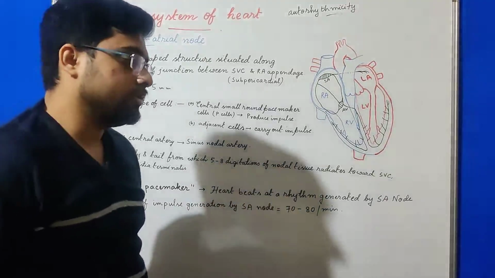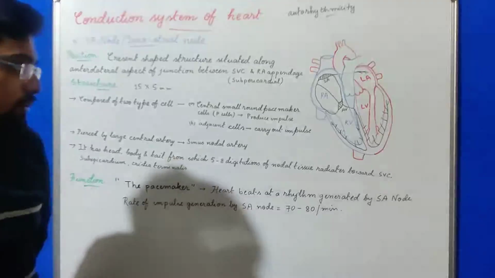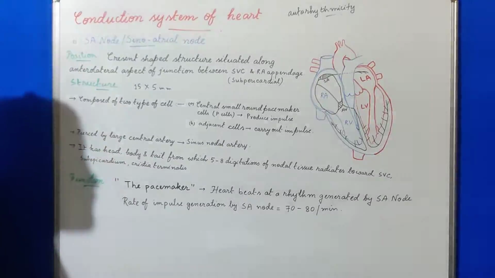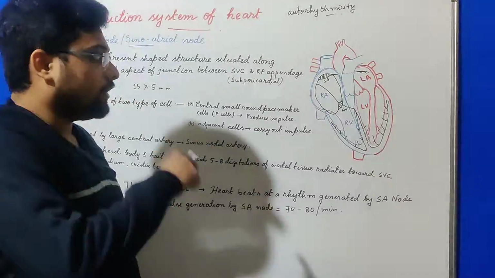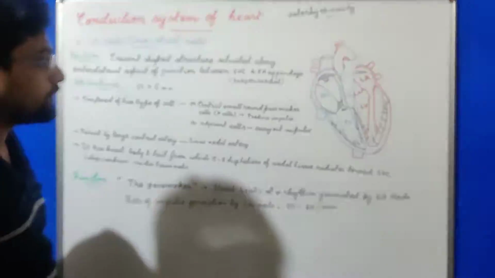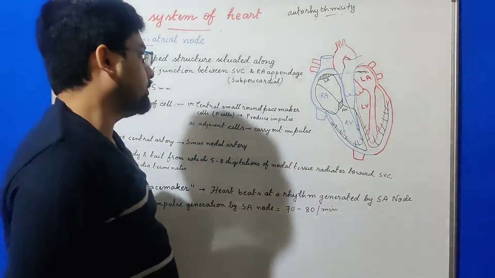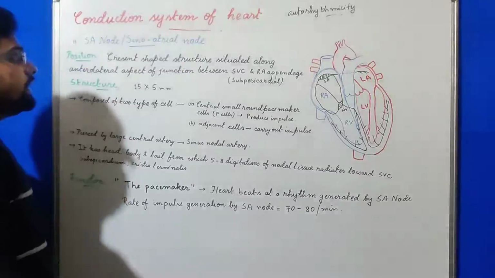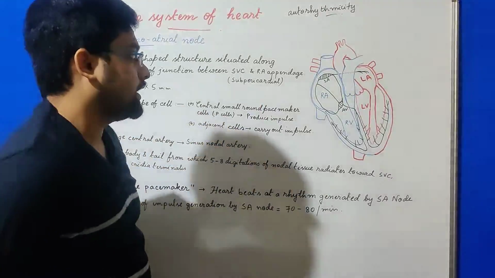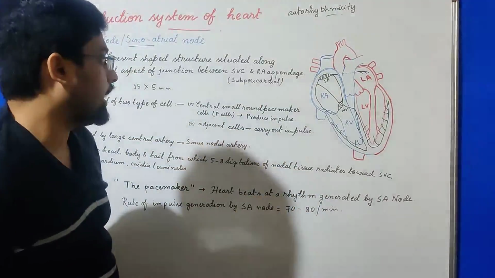The special cells of the sinoatrial node do not occupy the full thickness of the myocardium, the full thickness of the cardiac wall. It is situated subepicardially, that is just beneath the pericardium.